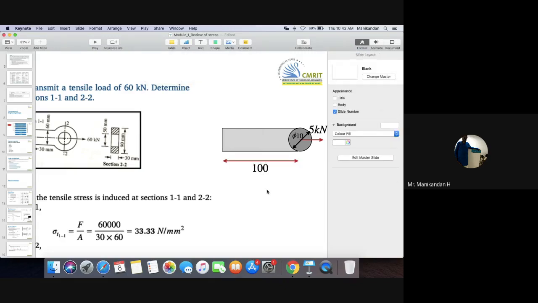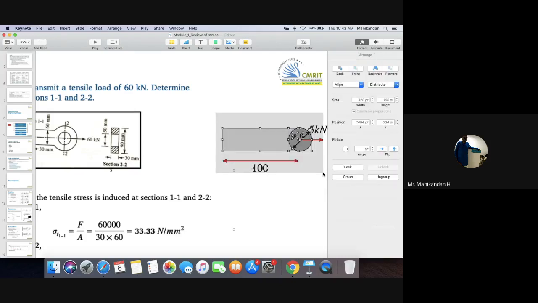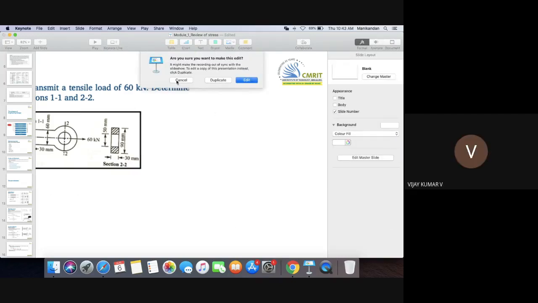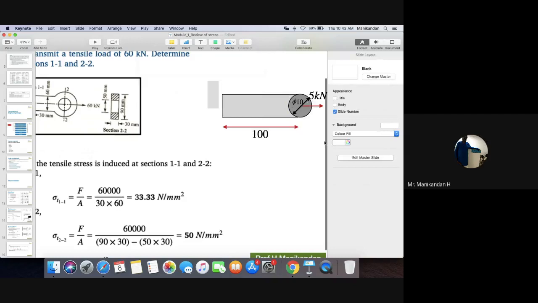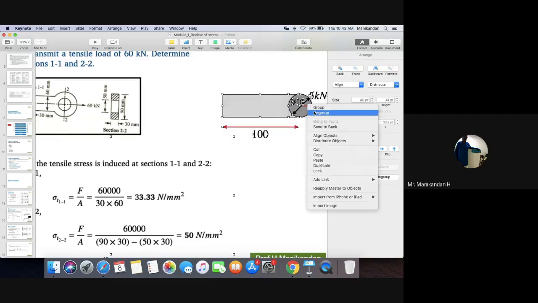Now what is the stress produced? Since it is having some length of 100 mm, does it mean that it's going to be a rectangular cross section and you can multiply 100 into thickness? No, sir. No, it's still the same. Yes. So this is what I am trying to explain over here. Got it, sir.